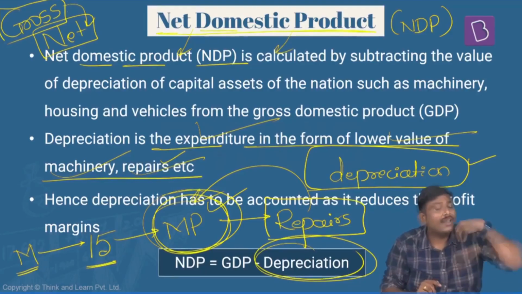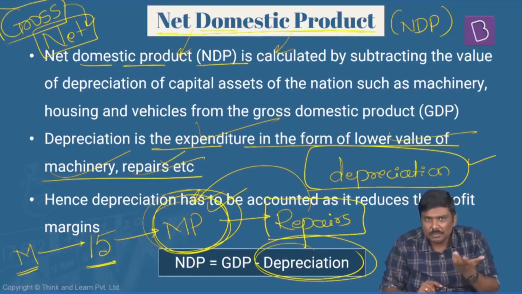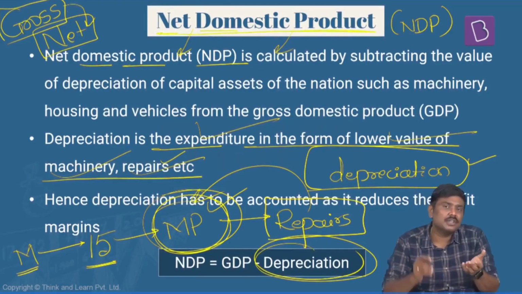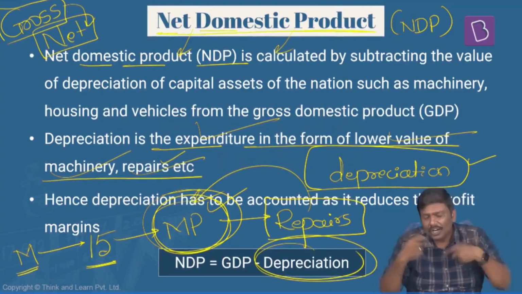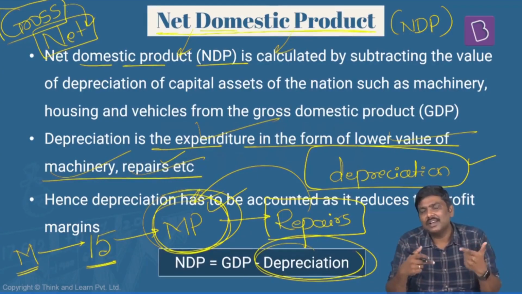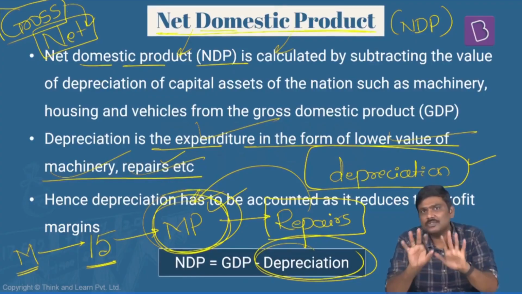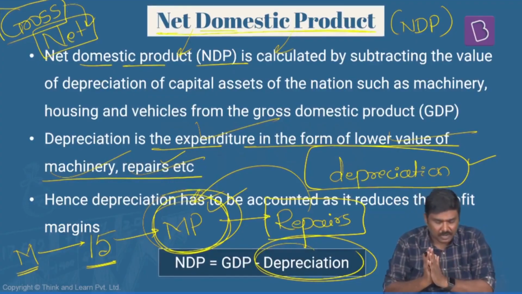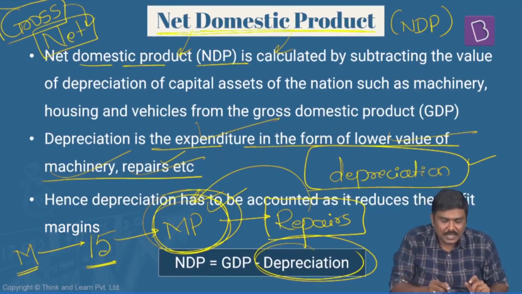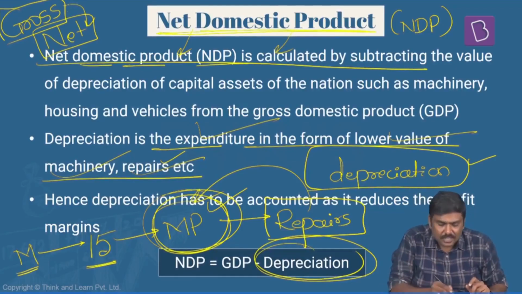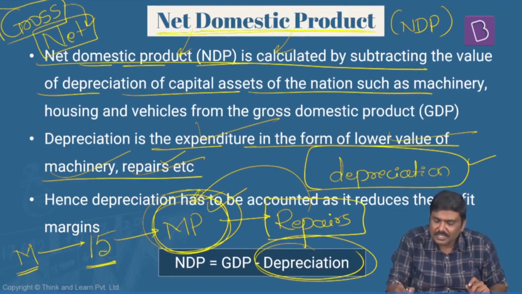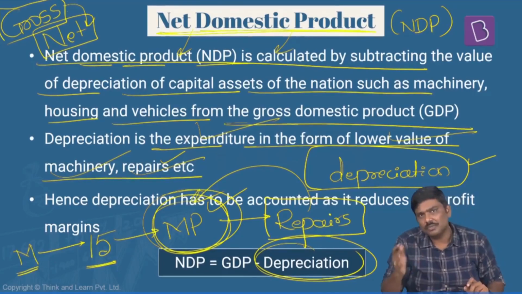Now, please understand the value of depreciation, the policy of depreciation, the percentage of depreciation will vary from one country to another country. Generally, the depreciation value is decided as per the accounting principles followed in that particular respective country. So, net domestic product is basically calculated by subtracting the value of depreciation of the capital assets of the nation, such as machinery, housing, and vehicles, from the gross domestic product.